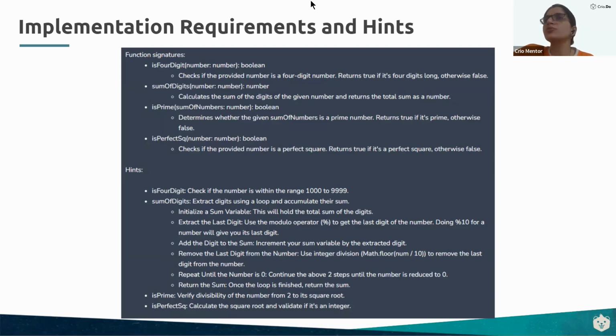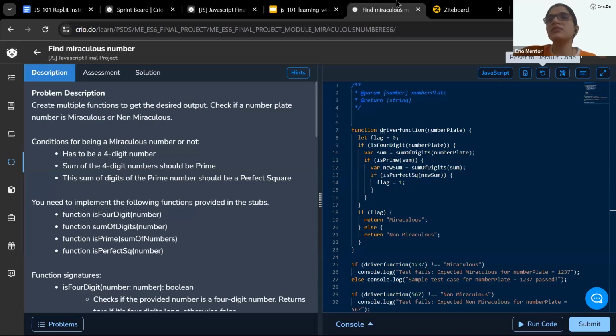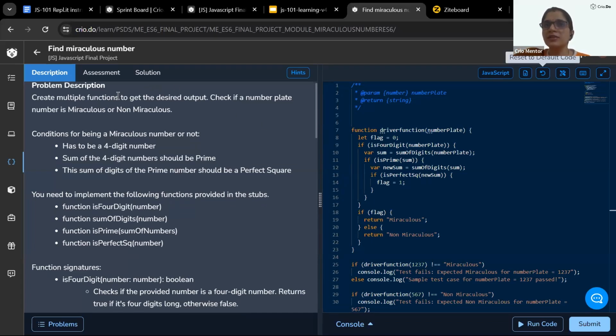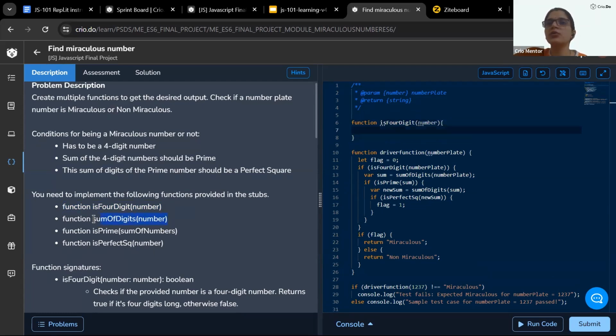Cool then. Now let me show you the interface. It's the same Cryo platform, but I want you again to hear me very well here. What we have mentioned, I'm doing that again right from the platform now. The entire problem description is mentioned here. Now, in order to not make any syntax error by putting wrong spellings, what you have to do is create 4 functions. Guys, just copy paste them here. Just select the name as it is along with the parameter and paste them over here. These are the 4 functions you are going to create.